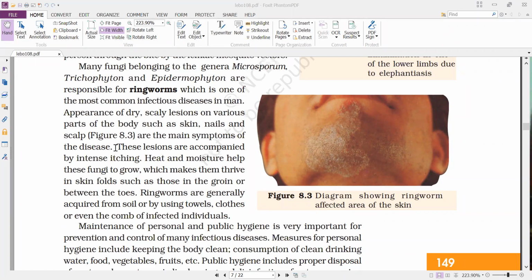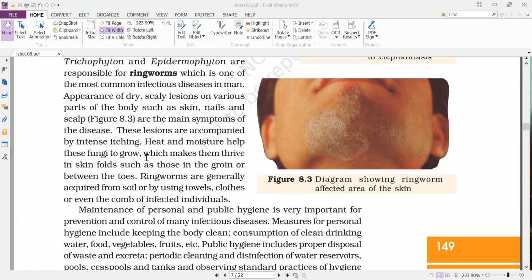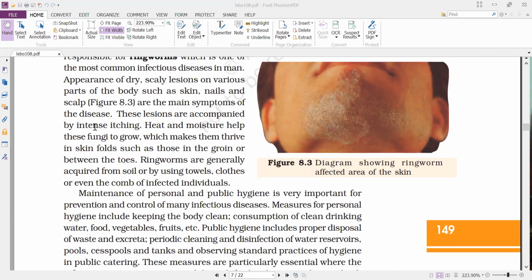That's what he's saying. Appearance of dry scaly lesions on various parts of the body such as skin, nails and scalp are the main symptoms of the disease. And these lesions have intense itching. That means some wound-like structures are developed, small wounds, and these wounds will cause severe itching. As a result, the person will start scratching.